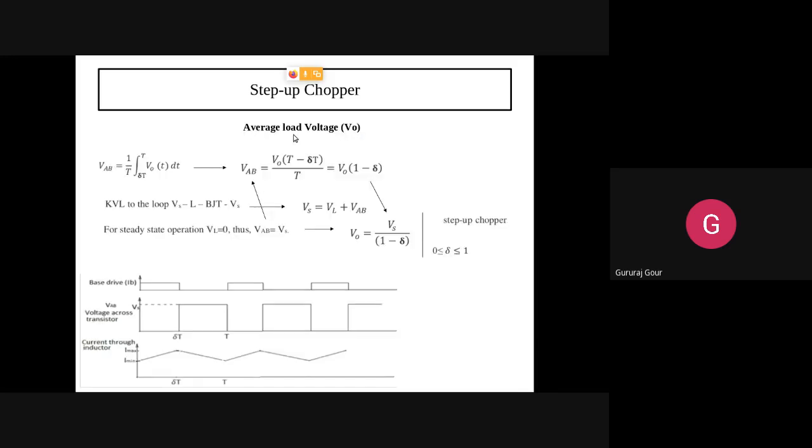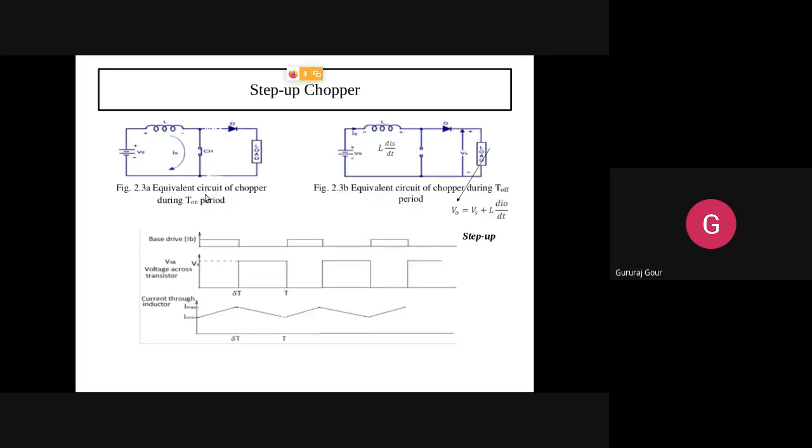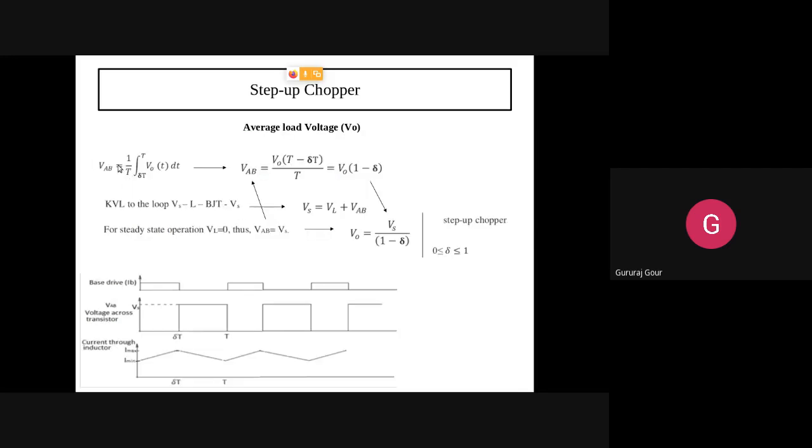Let us try to get the average load voltage. VAB, the voltage across the transistor, or the load since they are in parallel, both are the same. VAB is nothing but the voltage across the transistor. VAB equals 1 by T, because we are getting the output only during δT to T. You understand? We are getting output voltage during the T off period, that is from δT to T.